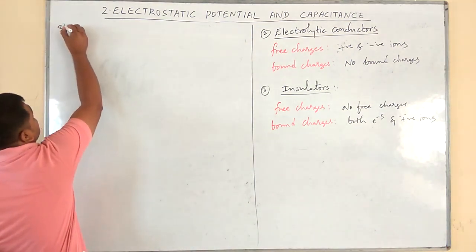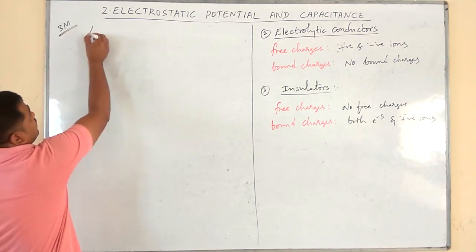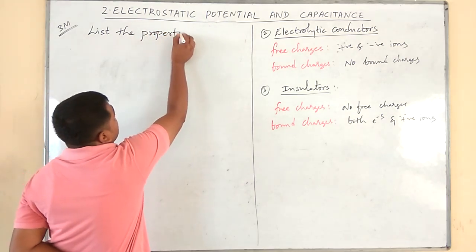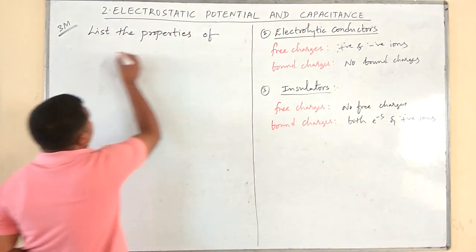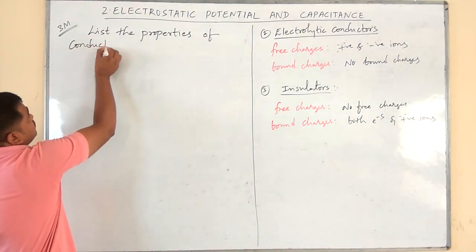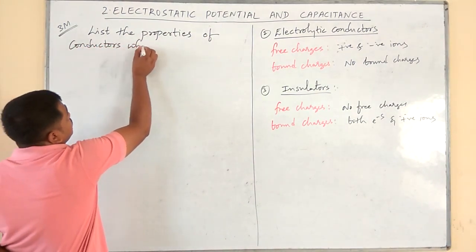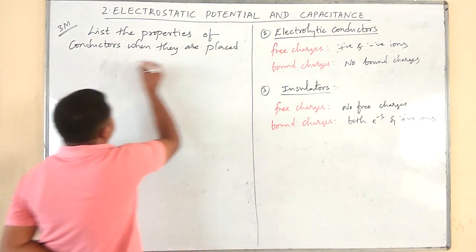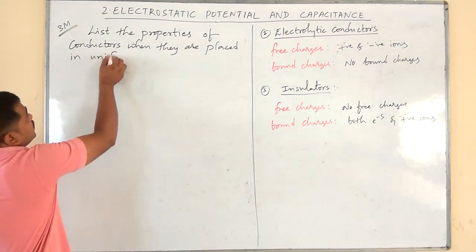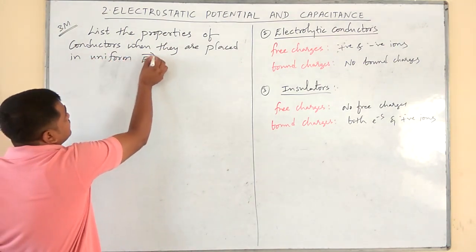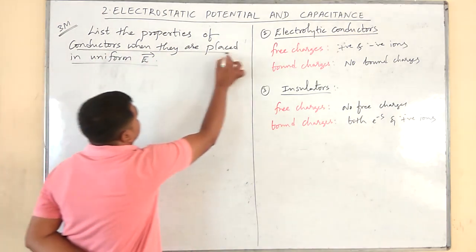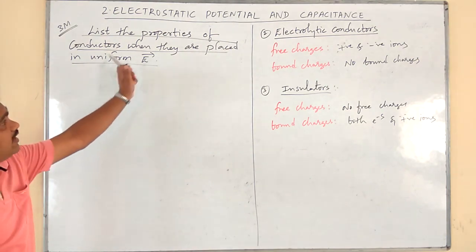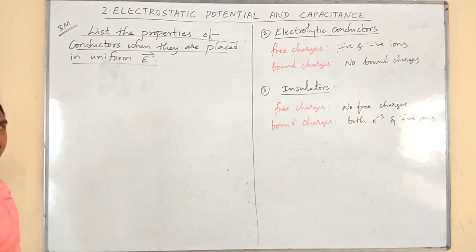Like that they will ask, maximum for 3 marks. Like that you may get a 3 mark question. List the properties of conductors when they are placed in uniform electric field.